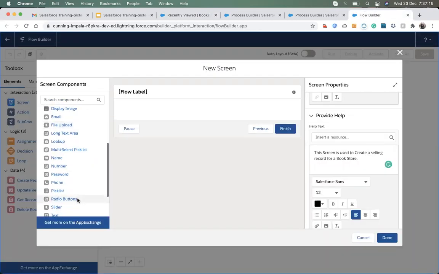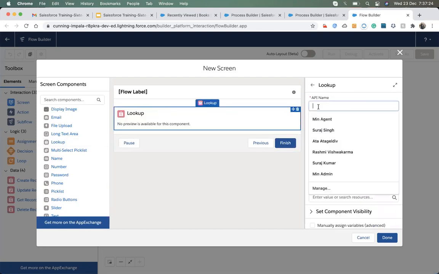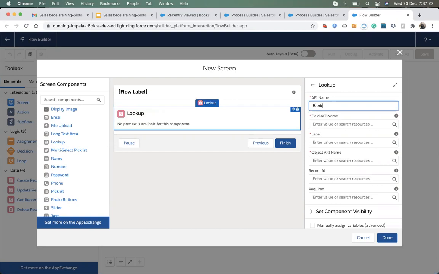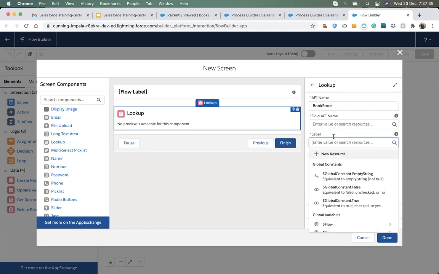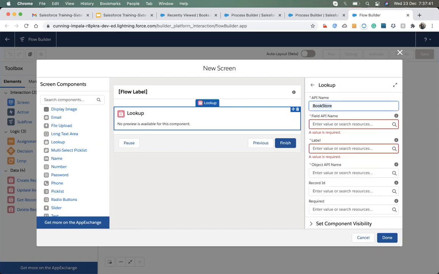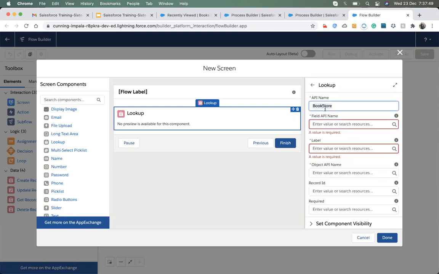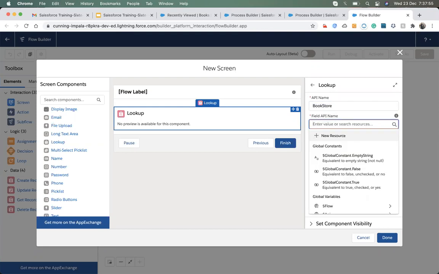I will take an input, and it should be a lookup, with the name of the bookstore.